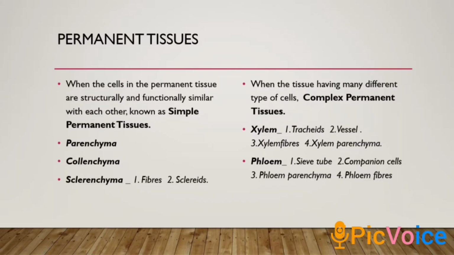Now the permanent tissues are classified into two groups. One is simple permanent tissue and another one is complex permanent tissue. The cells of simple permanent tissue are structurally and functionally similar with each other. But in complex permanent tissue, cells are different structurally as well as functionally. So in simple permanent tissue cells are similar, and in complex permanent tissue cells are different.